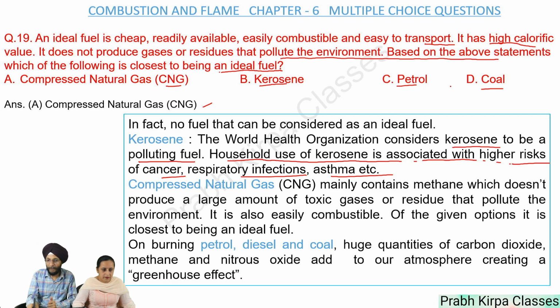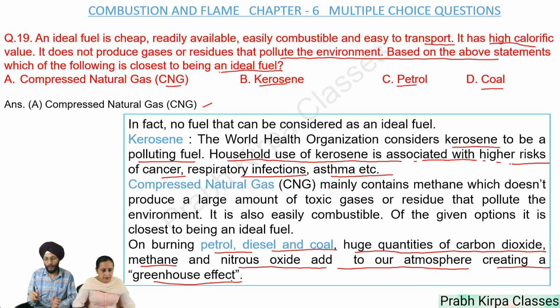Now we come to petrol and coal. On burning petrol, diesel and coal, huge quantities of carbon dioxide, methane and nitrous oxide are produced, which add to our atmosphere, creating a greenhouse effect. So the fossil fuels, petrol, diesel and coal, result into a large number of greenhouse gases. So these are also not to be considered as an ideal fuel. In fact, no fuel can be considered as an ideal fuel.